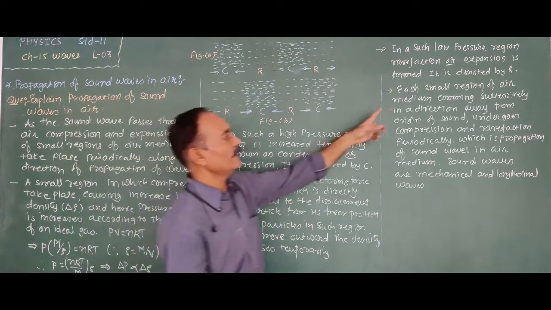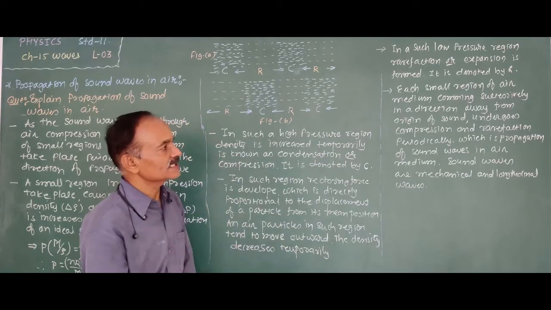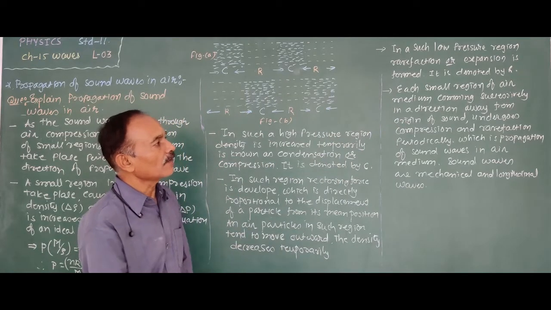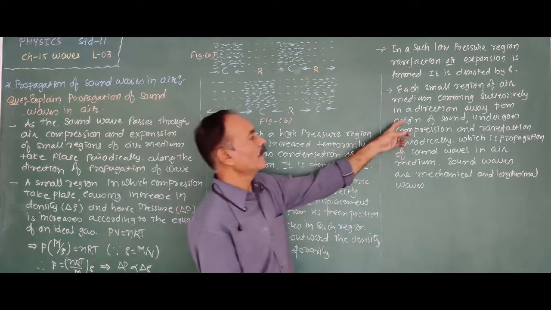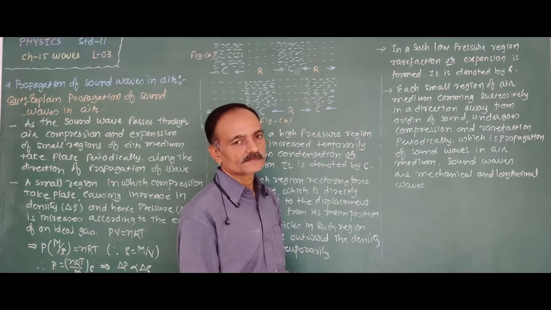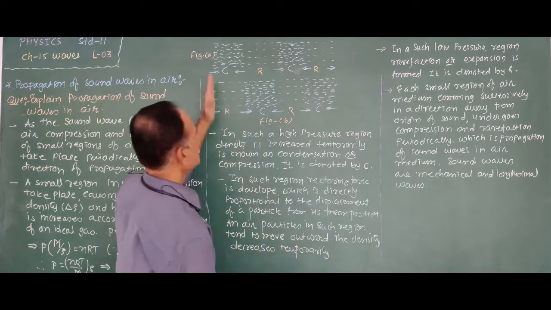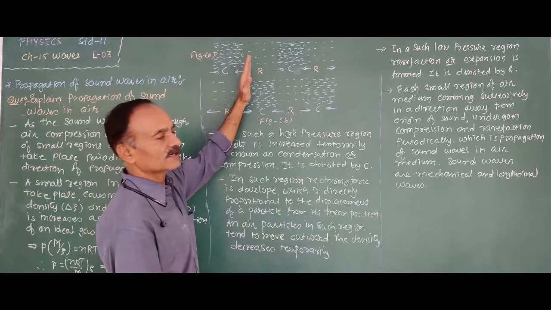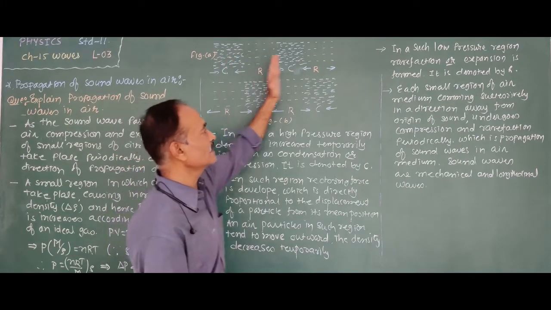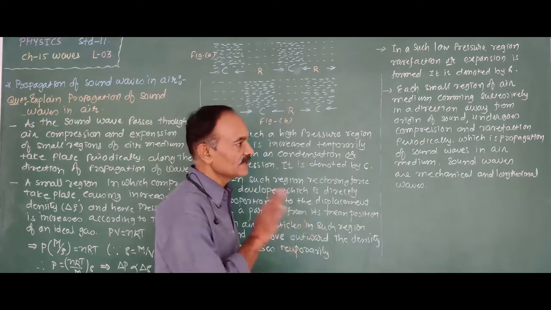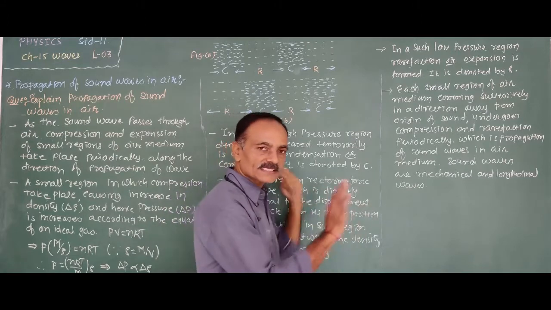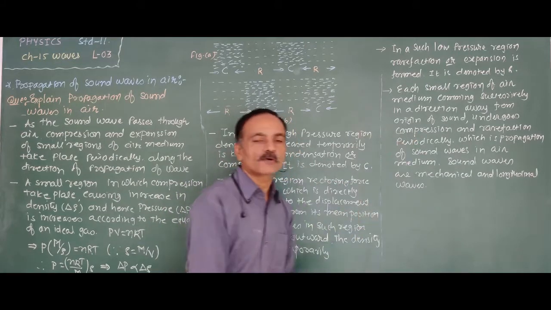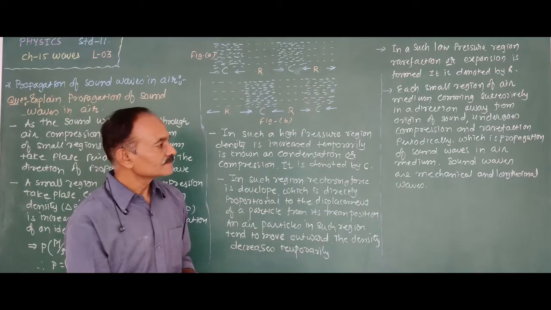Each small region of a medium comes successively in the direction away from the origin of sound. So in this way, compression or condensation, and expansion or rarefaction, take place successively in the direction of the sound wave going away from the source.